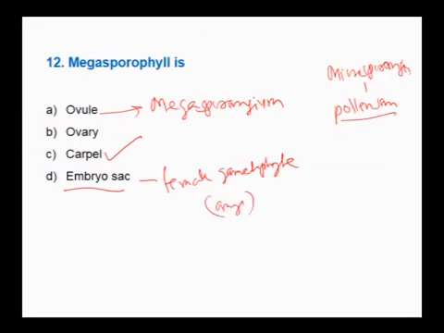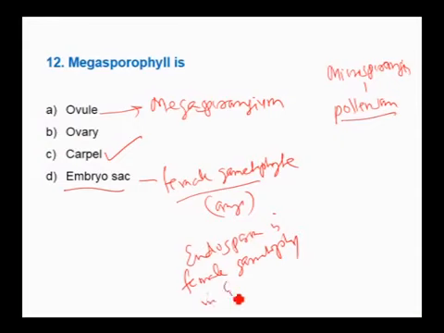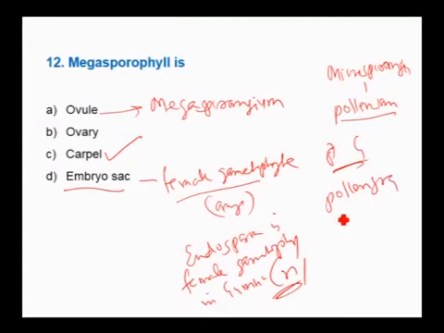But in gymnosperms, female gametophyte is endosperm. Endosperm is female gametophyte in gymnosperms and it is haploid, whereas male gametophyte is pollen grain in both gymnosperms and angiosperms.